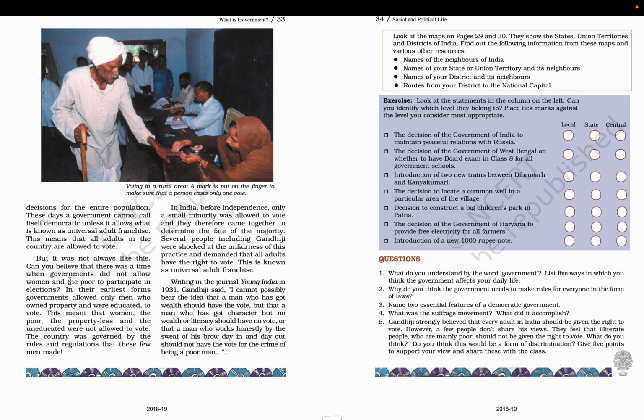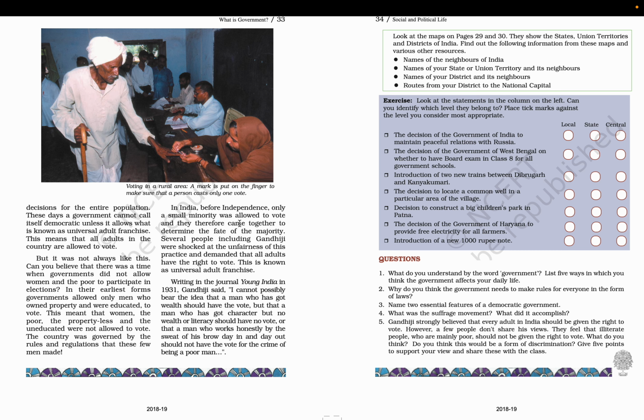Can you believe that there was a time when governments did not allow women and the poor to participate in elections? In the earliest forms, governments only allowed men who owned property and were educated to vote. This meant that women, the poor, the propertyless, and the uneducated were not allowed to vote. The country was governed by the rules and regulations that these few men made.